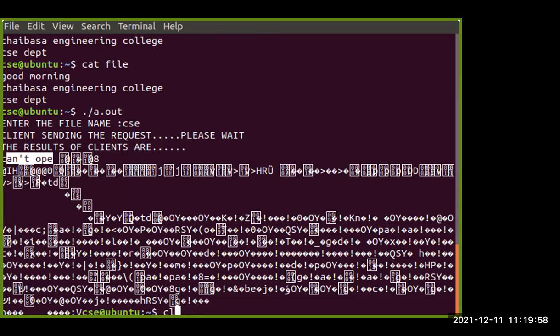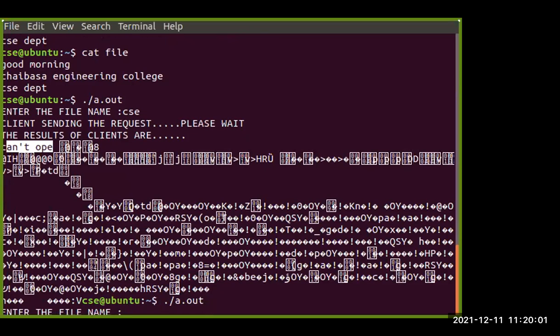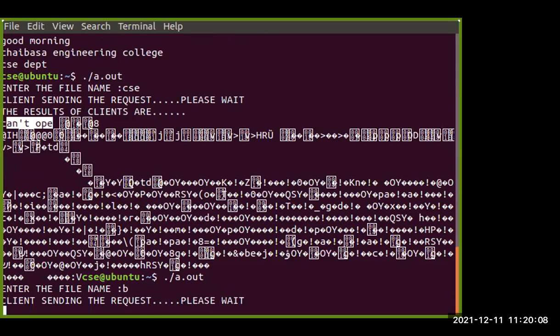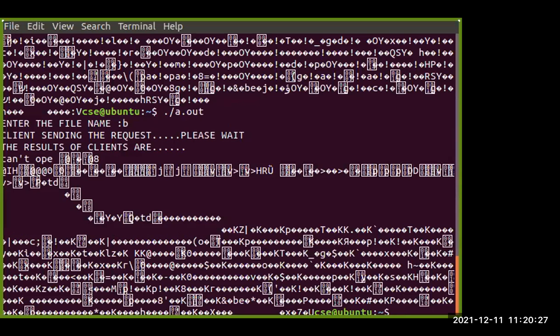So in this particular scenario, we are not getting any type of file name. So I am trying again some file name, B. I don't know whether it is correct or not. So what I am trying to say is that by these two programs, we can connect a client and the server using some piping command, piping function. The unrelated processes can be connected to fetch the value of a particular file or data. So here nothing like B is present, so it says cannot open file. This type of message is coming.